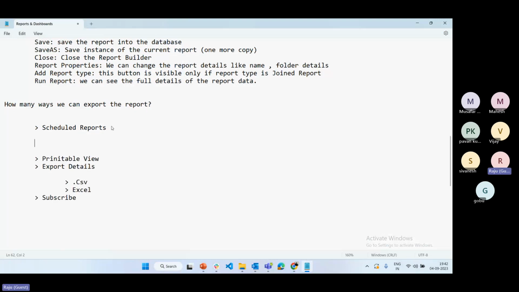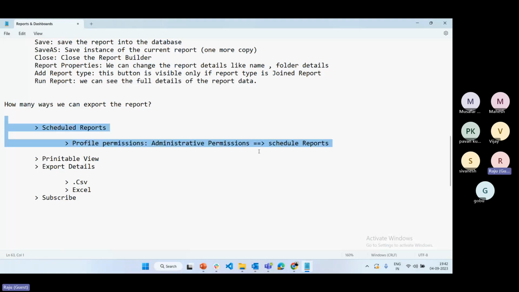When user is going to schedule, profile permission is required. Profile permission is under administrator permission. There is a schedule reports. This permission is required when user is going to schedule the report. Hope you clear. This is one way to schedule the report to export the data daily basis based on the time interval.